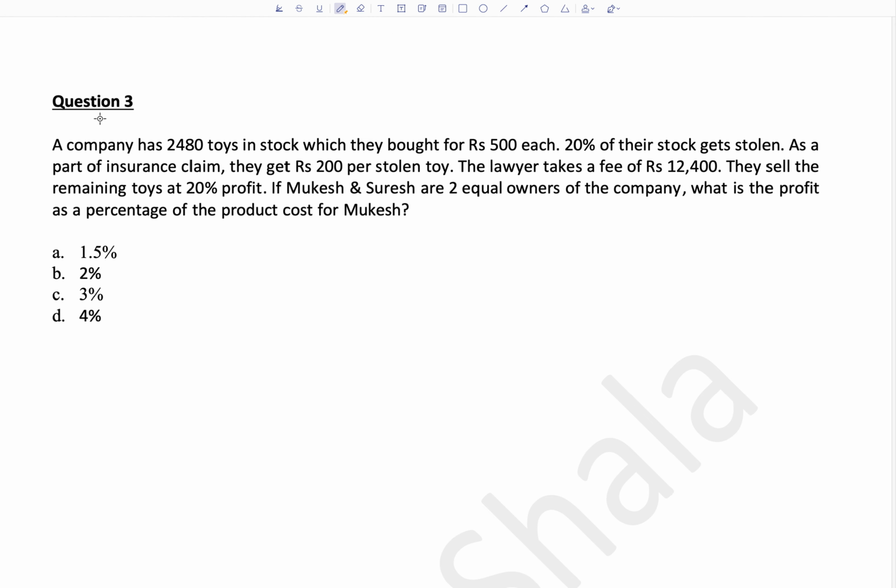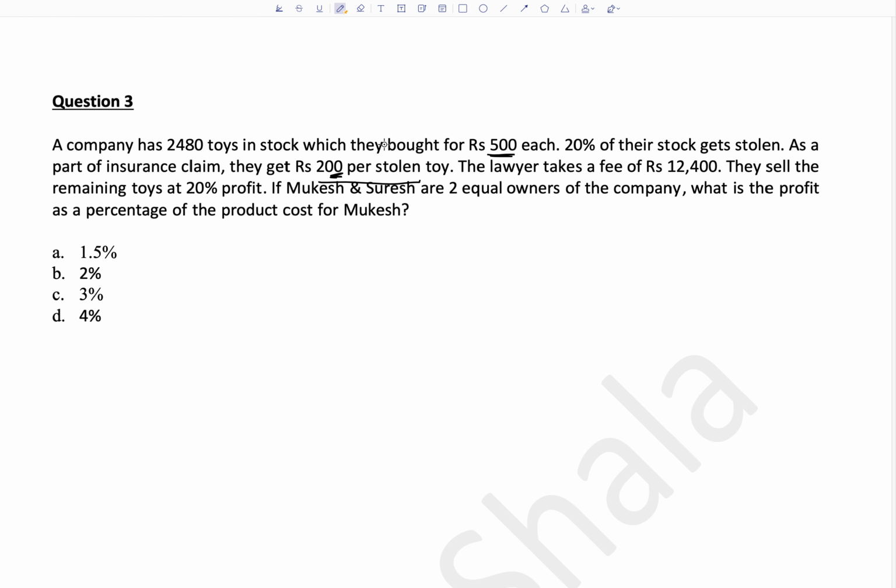Okay, so coming to the third question. A company has these many toys in stock, which they bought for rupees 500 each. So we are given the cost price. 20% of this stock gets stolen. As a part of insurance claim, they get 200 per stolen toy. So all the toys which were stolen, per toy they get 200 rupees. So you can assume it like they sold it for 200 rupees.